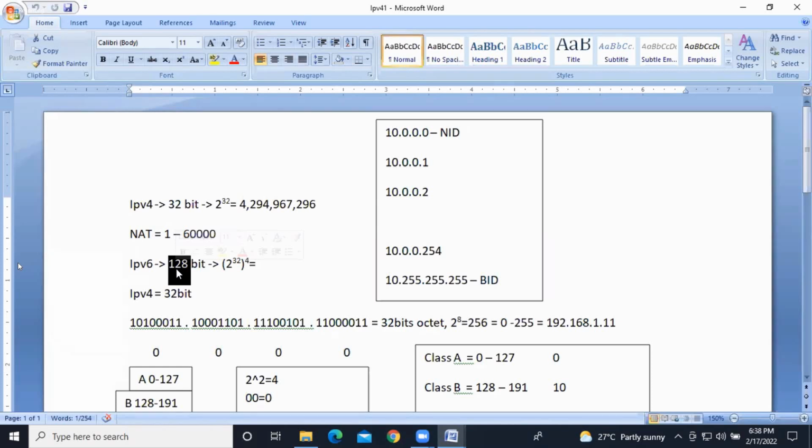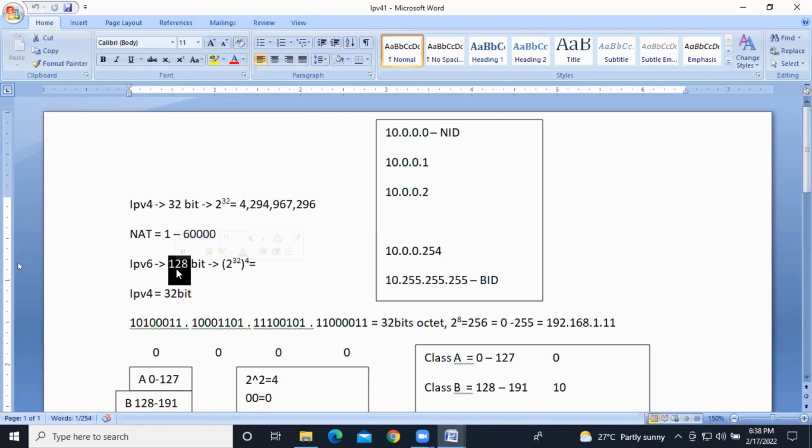Why not 64? Why not 254? Okay, you said because of security, but 254 is more than 128, right? Why did they introduce 128? Exactly, because our devices support up to 128. More than 128-bit won't be supported.